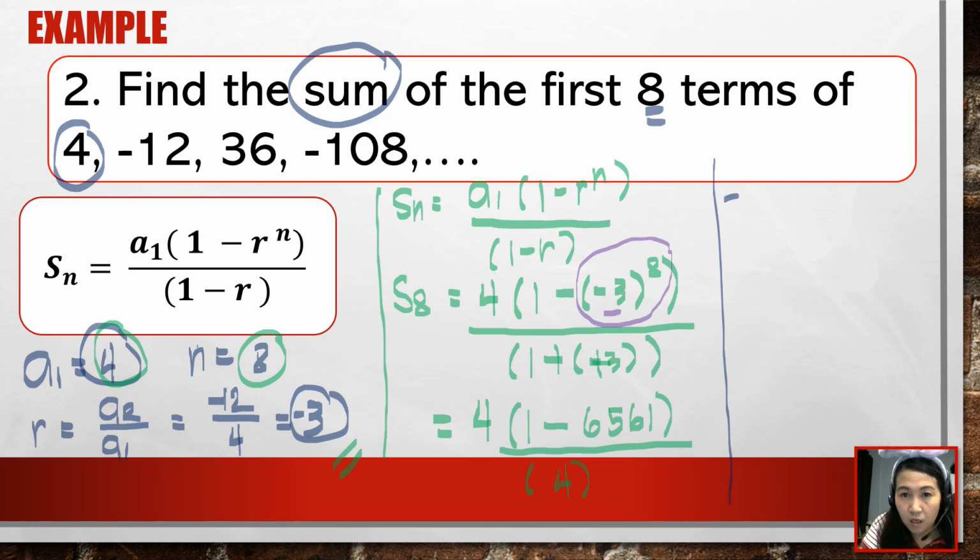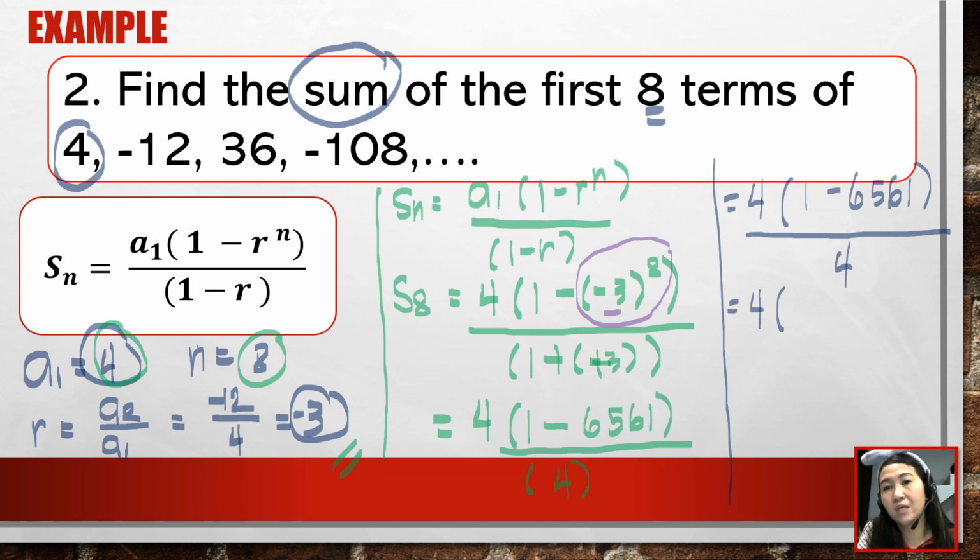So, that would be 4 times the quantity of 1 minus 6,561 over 4. Okay, so operation muna sa loob ng parenthesis. So, that would be 4 times 1 minus 6,561. So that would be negative 6,560. Over 4.